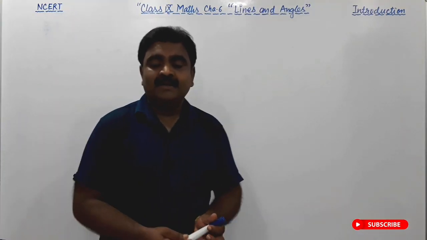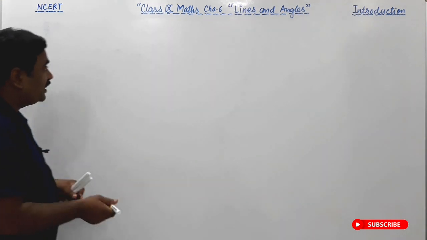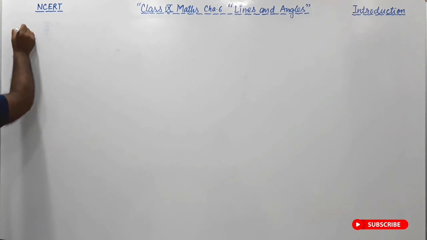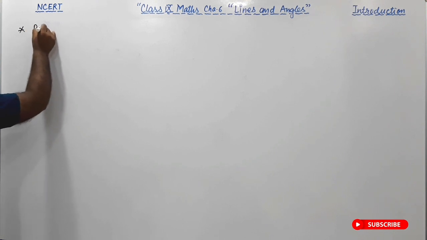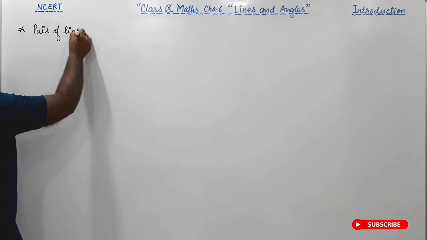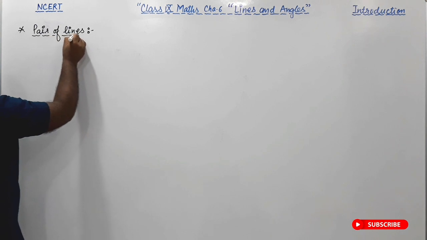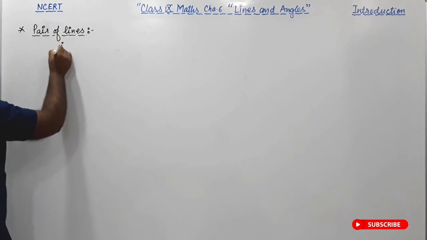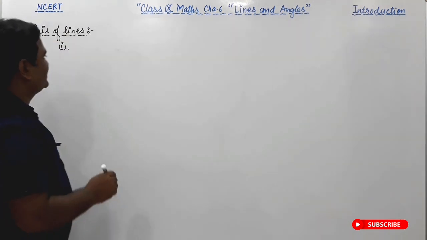So friends, let us discuss the pair of lines first. As we have discussed the line, we now need to discuss the pair of lines. In the pair of lines, first we have to discuss intersecting lines. There are two kinds of pair of lines, intersecting lines and parallel lines.